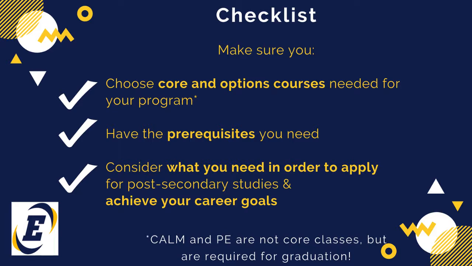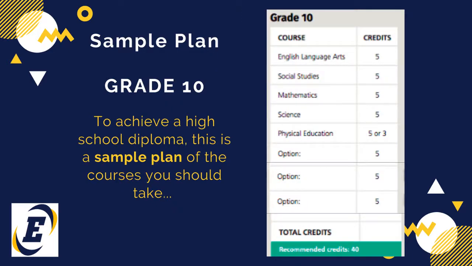Here's a sample plan which can give you a sense of the courses required to get to an Alberta high school diploma. In grade 10, students should aim to take the 4 core classes: English, Social, Math, Science. They should also take their Phys Ed 10 requirement in grade 10. Students can then fill out the rest of their schedule with 3 options classes, which will give them a grand total of 40 credits by the end of grade 10.